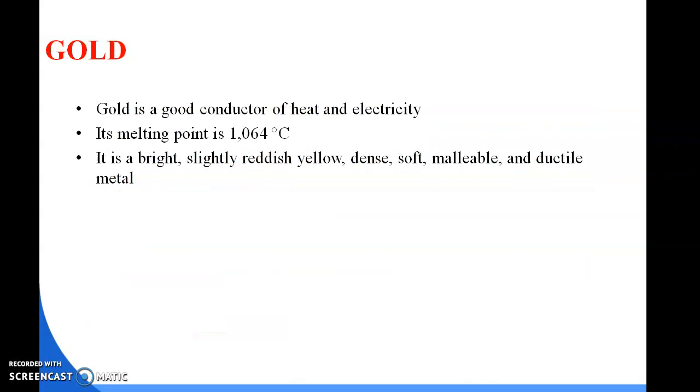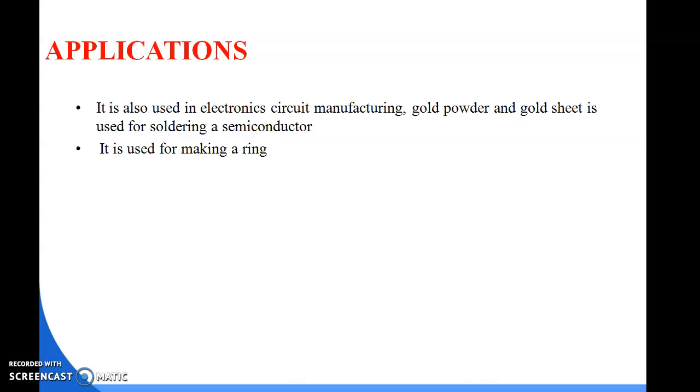Then comes gold. What is gold? Gold is a good conductor of heat and electricity, and its melting point is 1004 degrees centigrade. It is a bright, slightly reddish yellow, dense, soft, malleable and ductile metal. We know that gold is also a type of low resistive material.